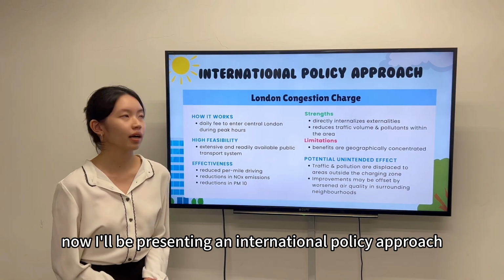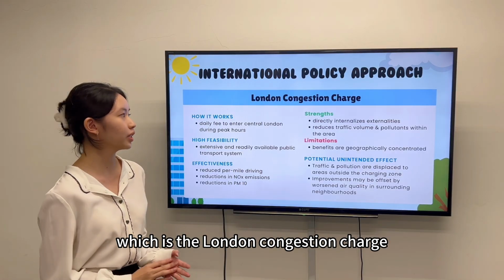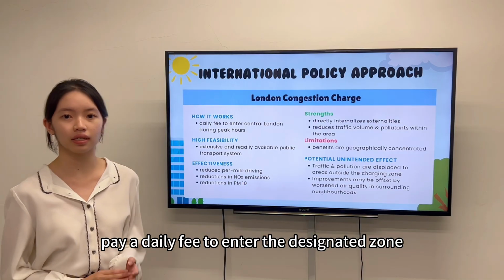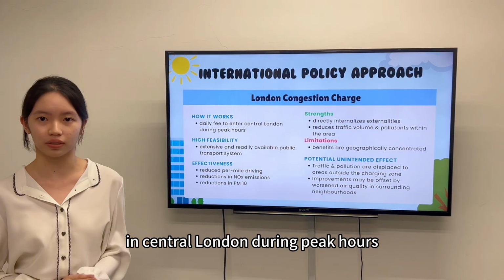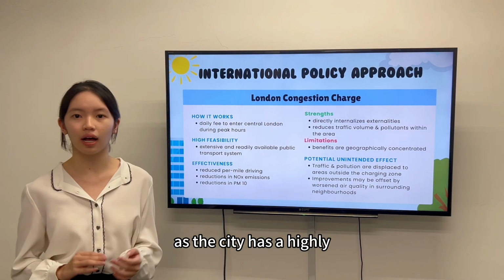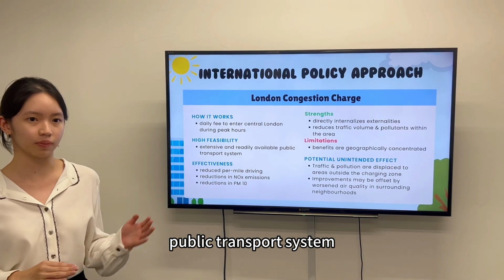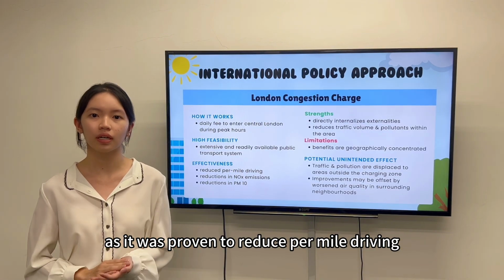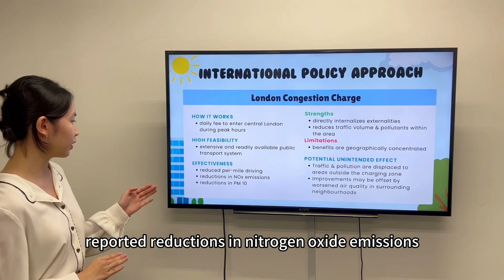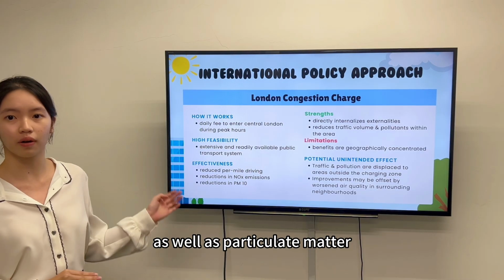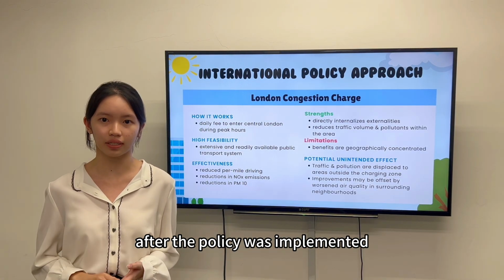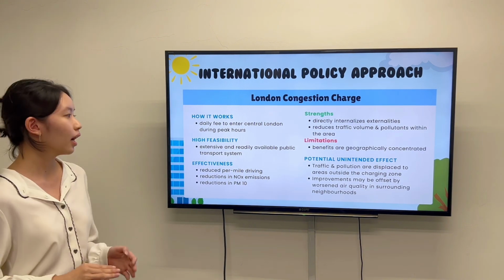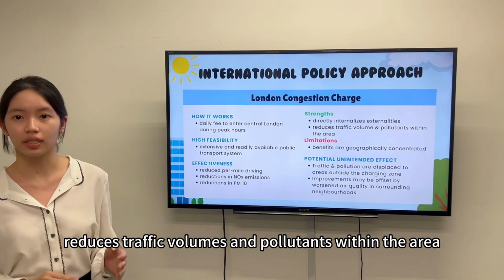Thanks, Wenyi. Now, I'll be presenting an international policy approach, which is the London congestion charge. Under this system, drivers must pay a daily fee to enter the designated zone in central London during peak hours. The policy works well as the city has a highly extensive and readily available public transport system. The policy has also been effective, as it was proven to reduce per-mile driving. Additionally, Transport for London reported reductions in nitrogen oxide emissions as well as particulate matter after the policy was implemented. In terms of strengths, the policy directly internalizes externalities and reduces traffic volumes and pollutants within the area.